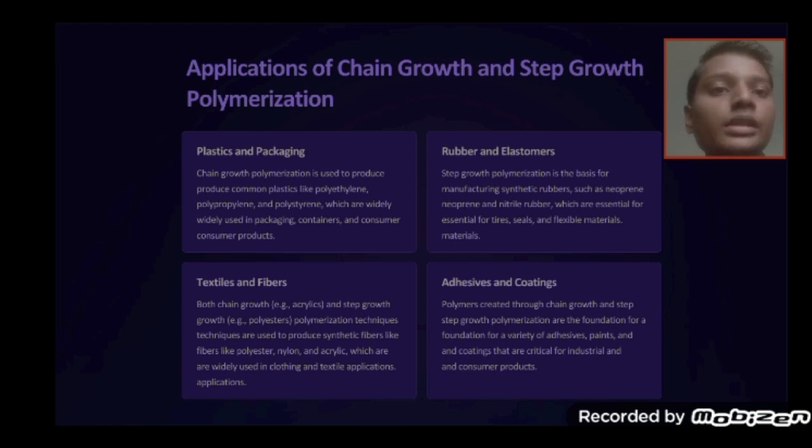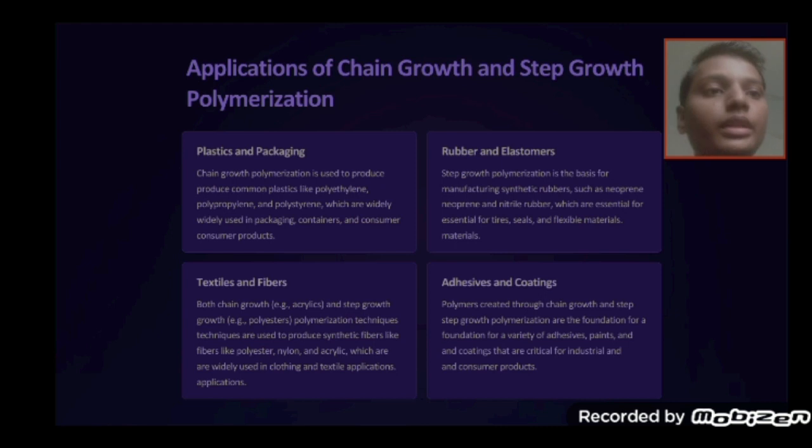Plastics and packaging. Chain growth polymerization is used to produce common plastics like polythene, polypropylene, and polystyrene, which are widely used in packaging, containers, and consumer products. Rubber and elastomers. Step growth polymerization is the basis for manufacturing synthetic rubbers such as neoprene and nitrile rubber, which are essential for tires, seals, and flexible materials.